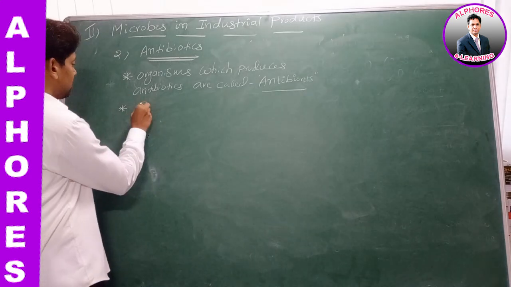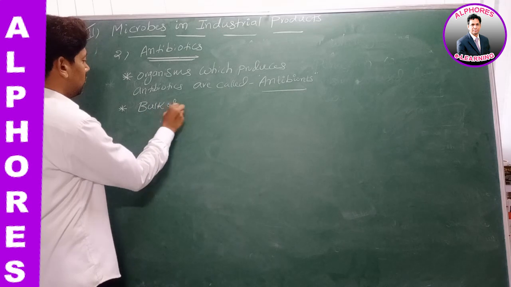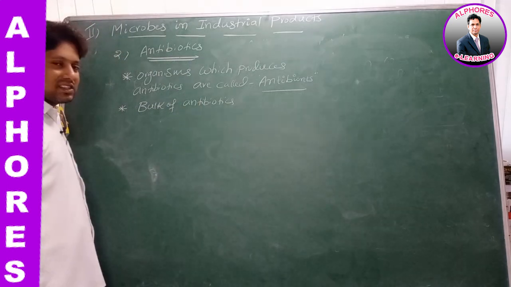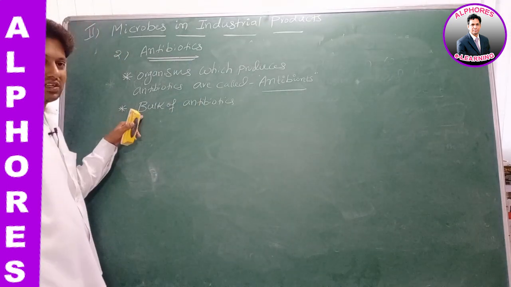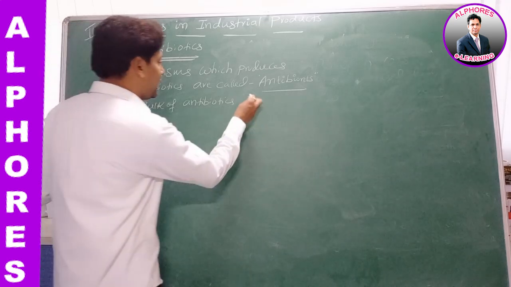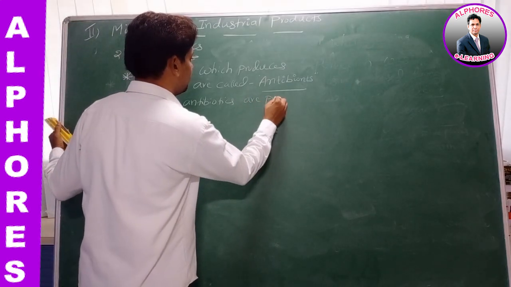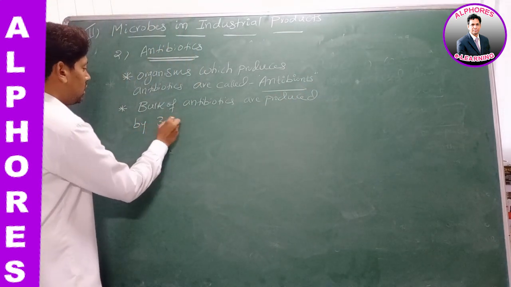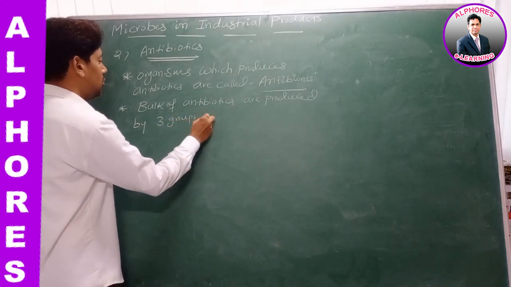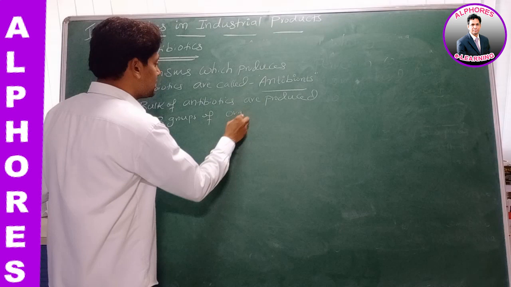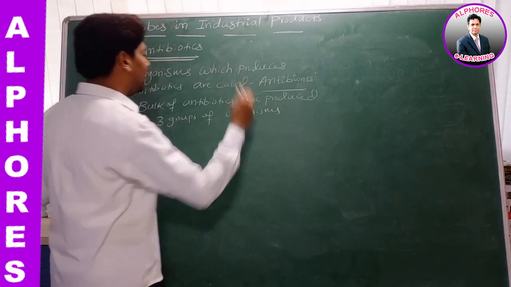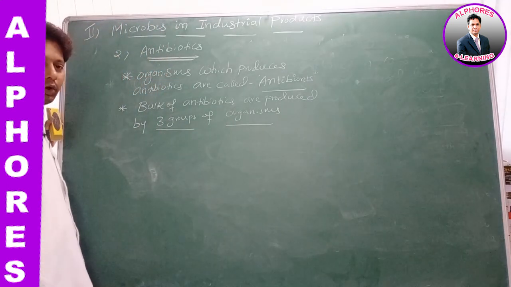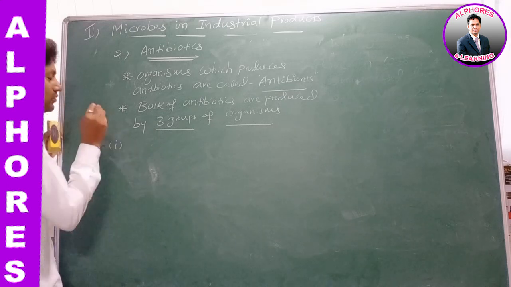Now listen to this statement. Bulk of antibiotics. Bulk means large quantities, right? Bulk of antibiotics are produced by three groups of organisms. It means a large quantity of antibiotics is produced by how many groups of organisms here? Three groups of organisms.